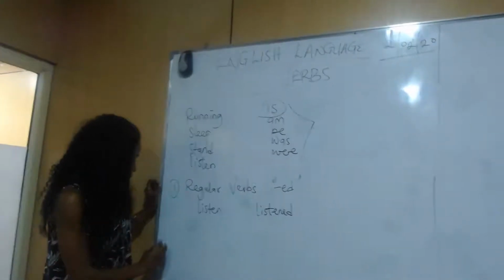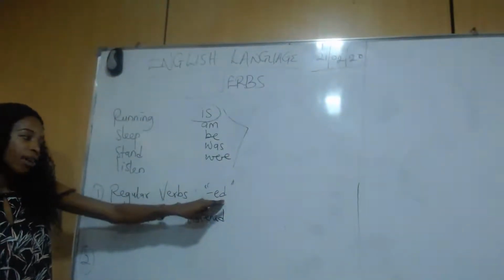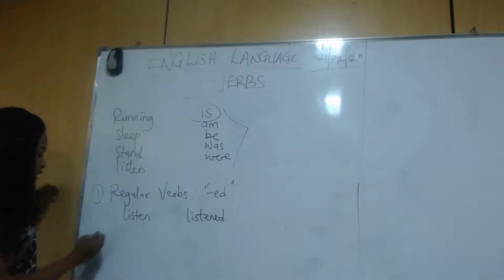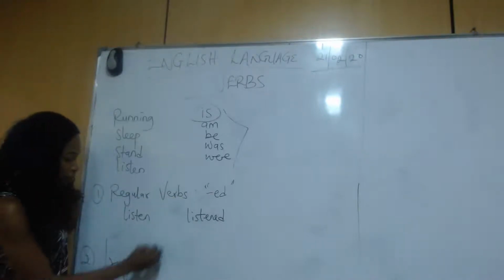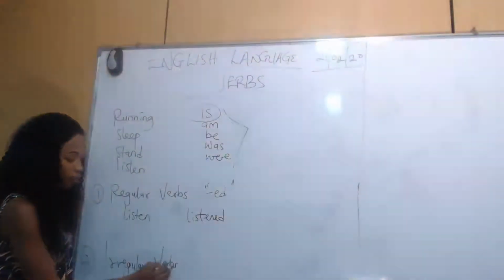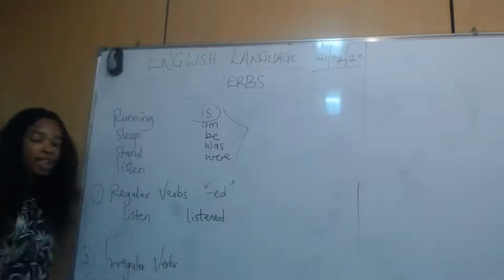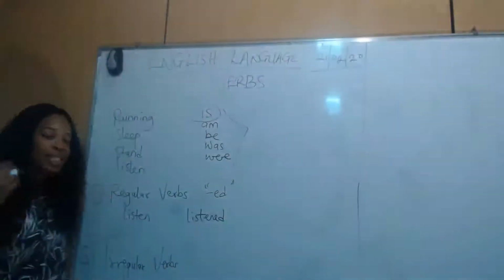Now those words that when you want to get the past tense form of them, you don't add ed, rather it changes its form completely. They are called the irregular verbs. Irregular verbs are verbs that change their form completely in order to derive their past tense.